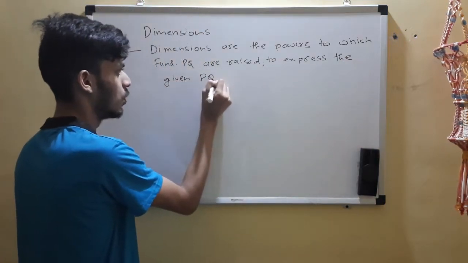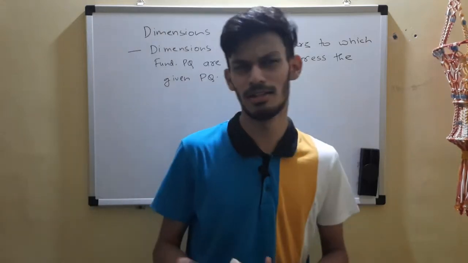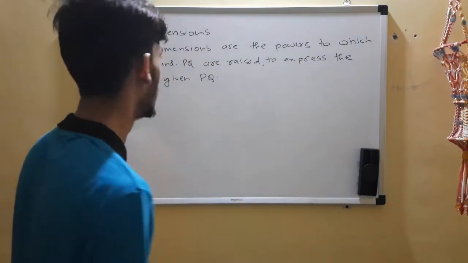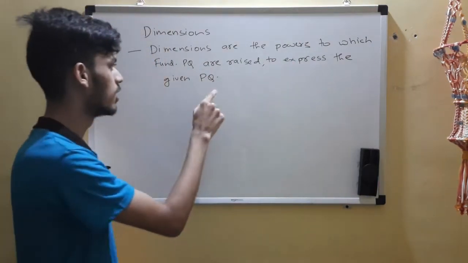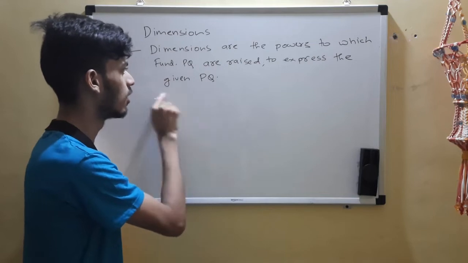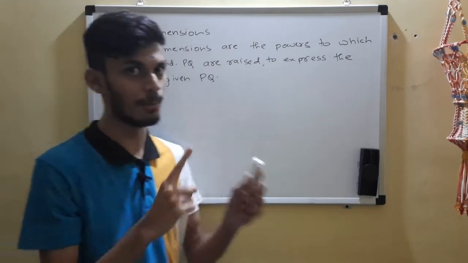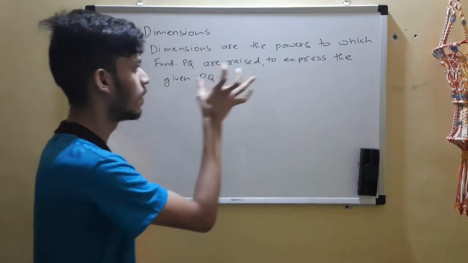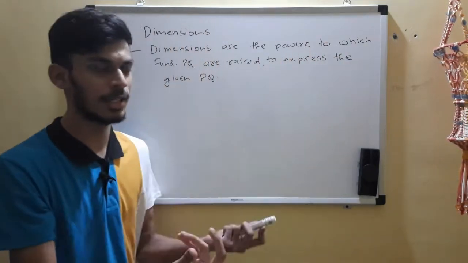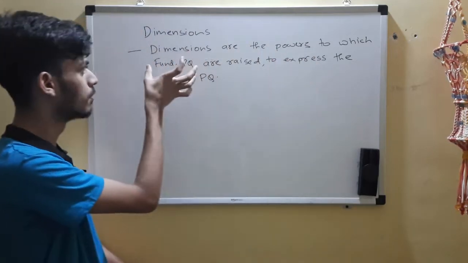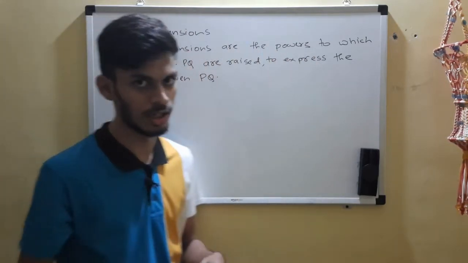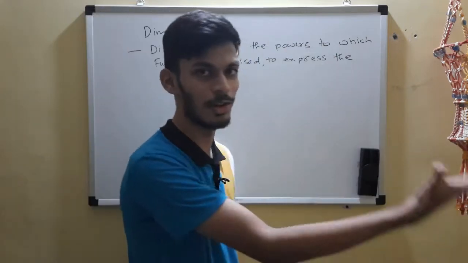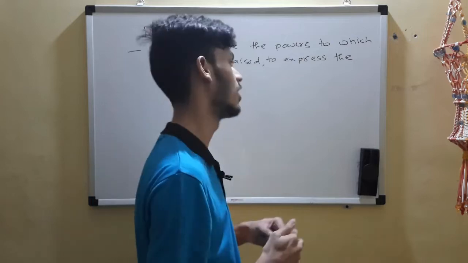So let's try to decode it now. We can decode it by looking at it in the reverse direction. Here we find a clue: given physical quantity. One physical quantity will be given. What do we have to do? We have to express it in terms of fundamental physical quantities. We already know this, right? We were expressing derived quantities in terms of fundamental physical quantities.